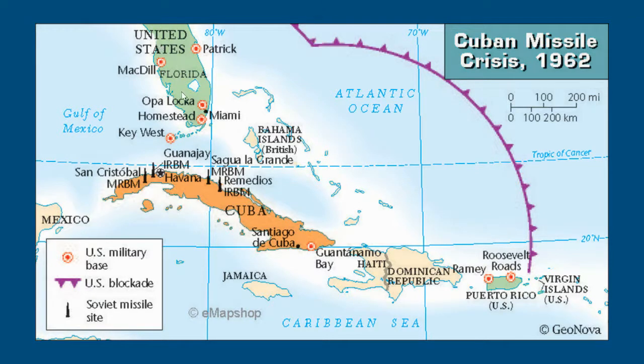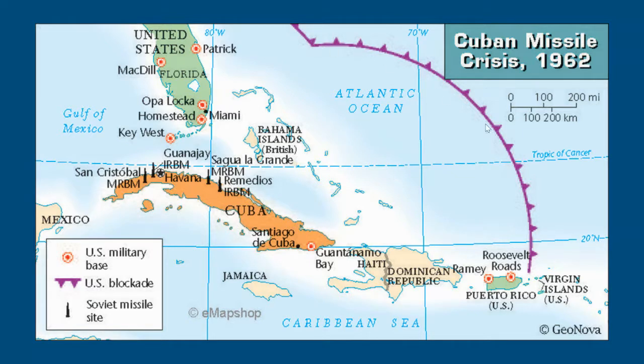So we have the United States up here, and we have Cuba down here. If you look here, these are some of the missile sites where the missiles had been sent to Cuba. And this purple represents the blockade. So this is where the United States has ships blocking anyone from coming in to Cuba.